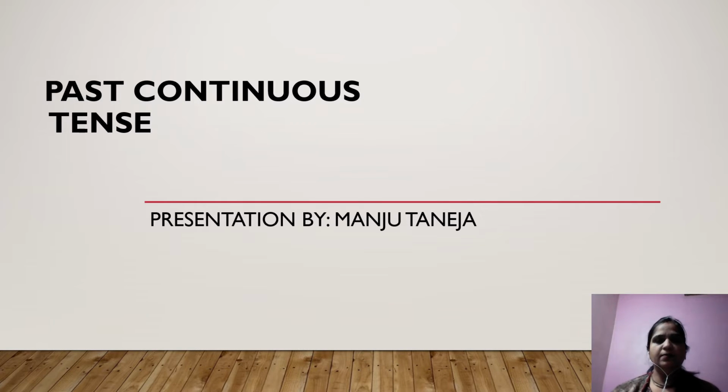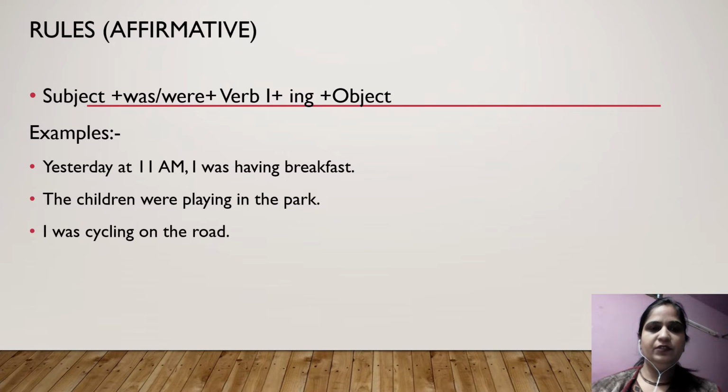Today my topic is past continuous tense. Now we will go with the rules of affirmative. Past continuous tense is a tense which is used to indicate the actions or conditions that were happening at some point in time in the past but have not finished. We use was when the subject is singular and were when the subject is plural.